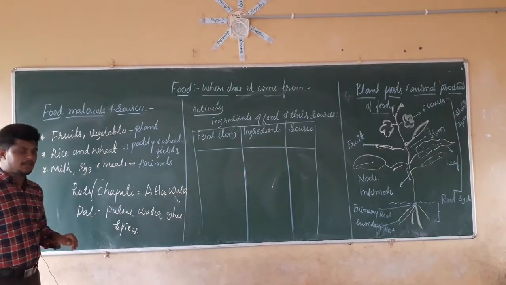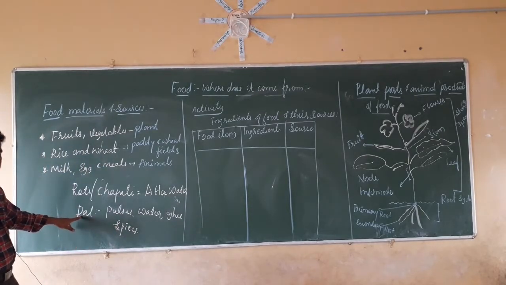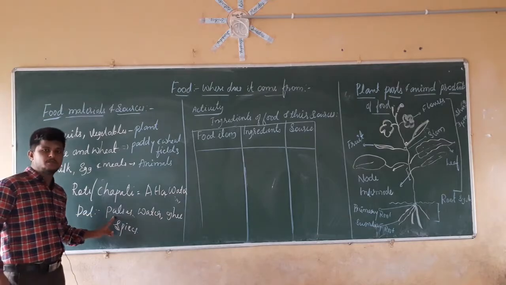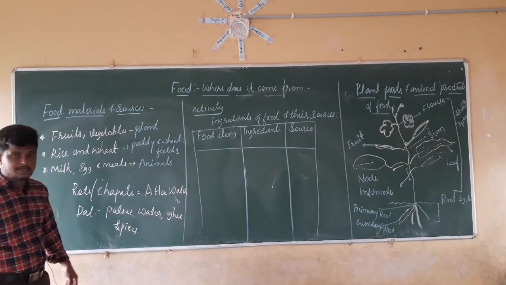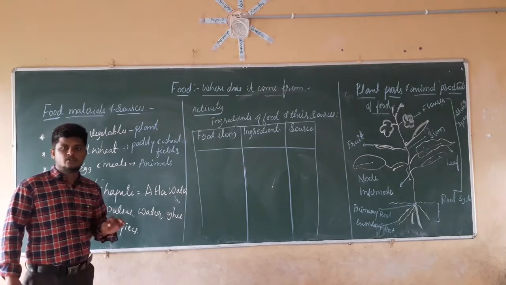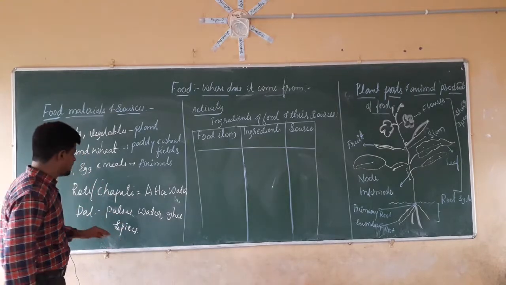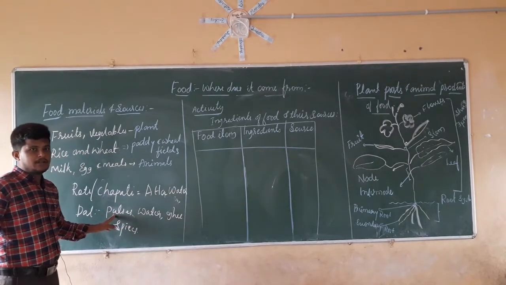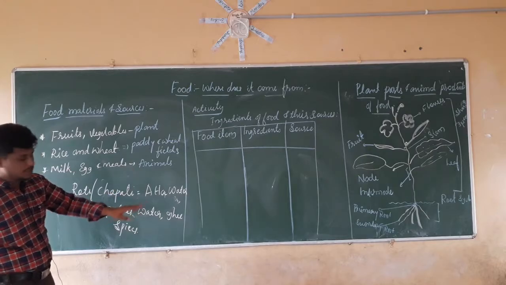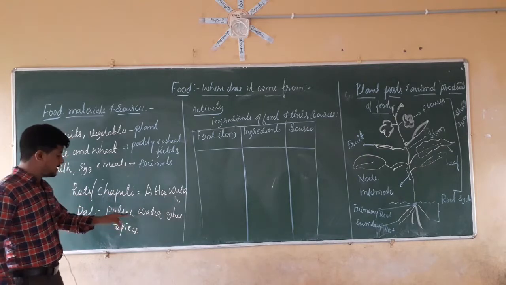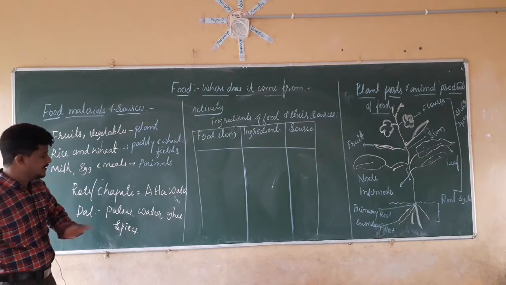In the same manner, if you take the example of dal, we are going to use pulses. Where do we grow pulses? In the field. If you are growing the pulses in the field, that means they are coming from a source of plant. It has the plant source.